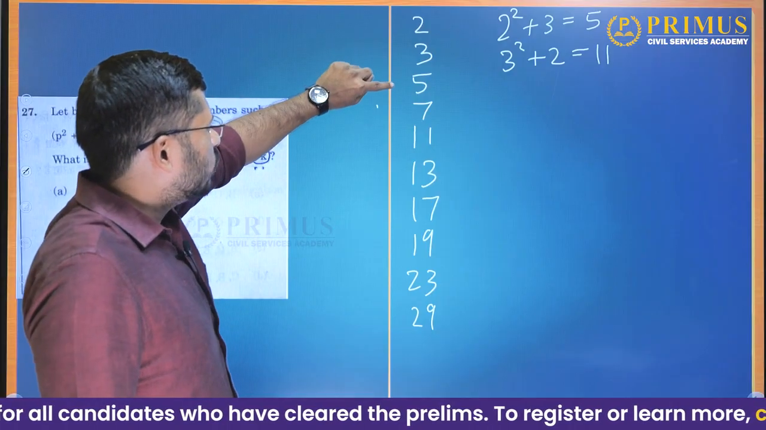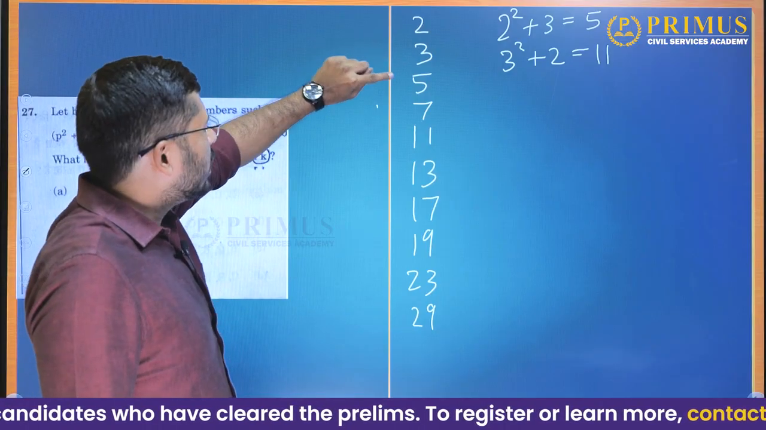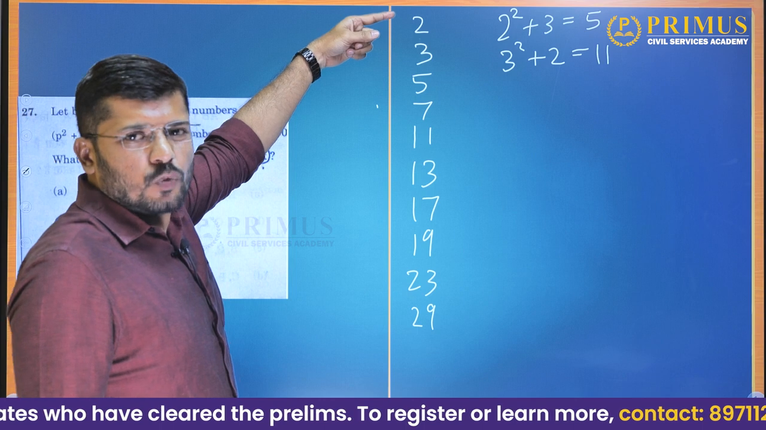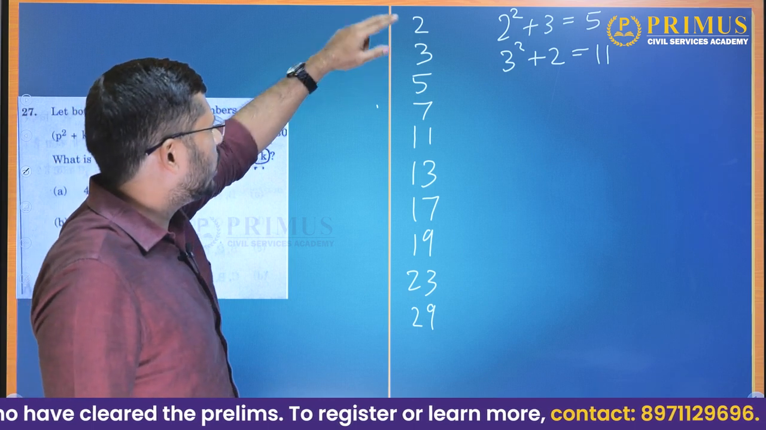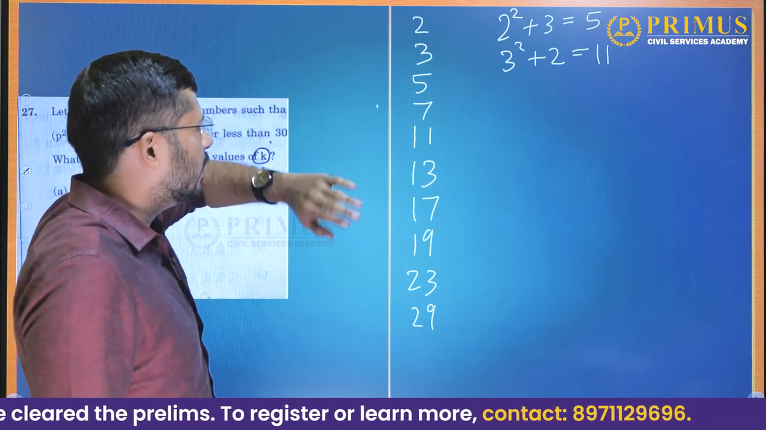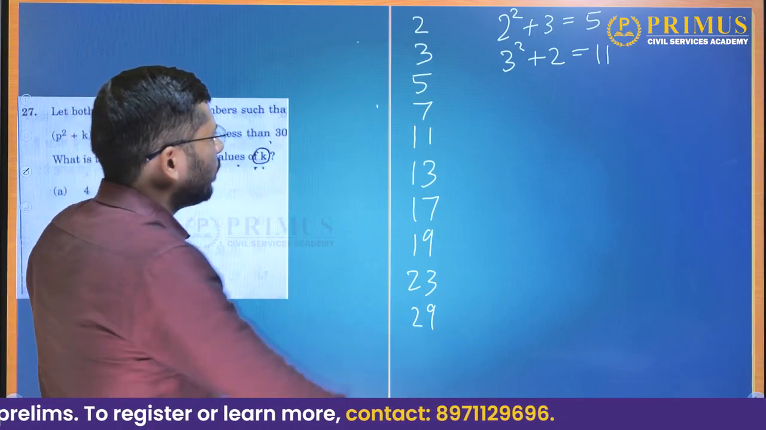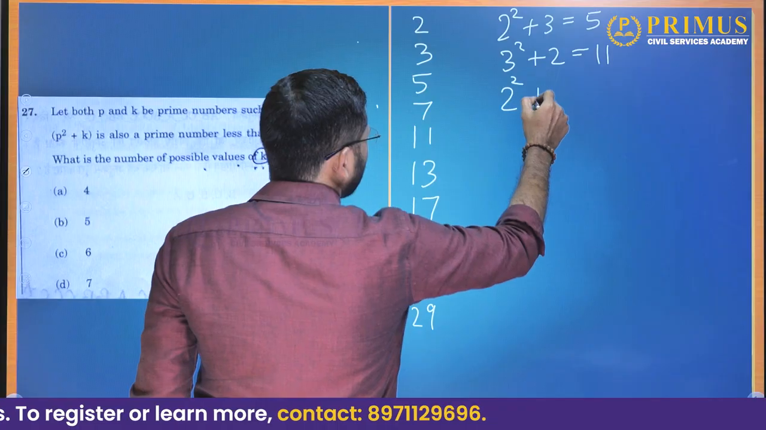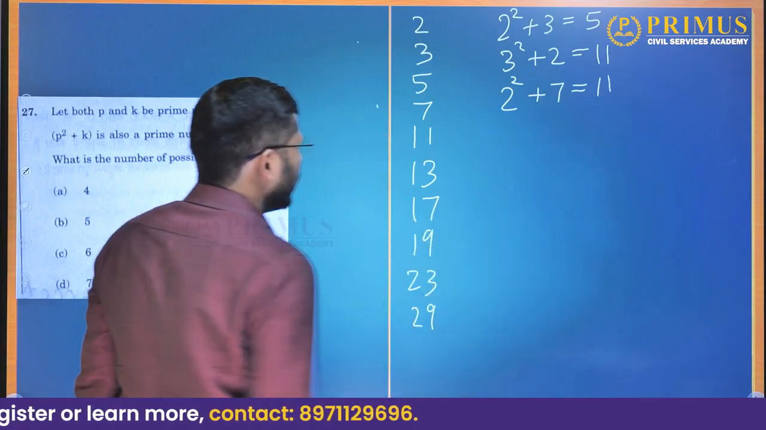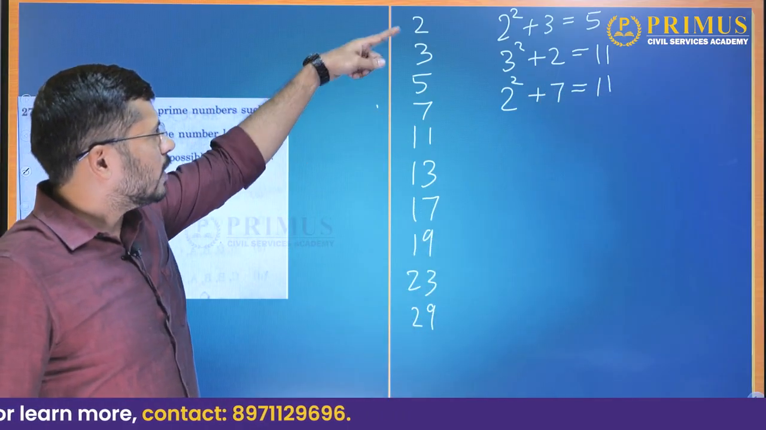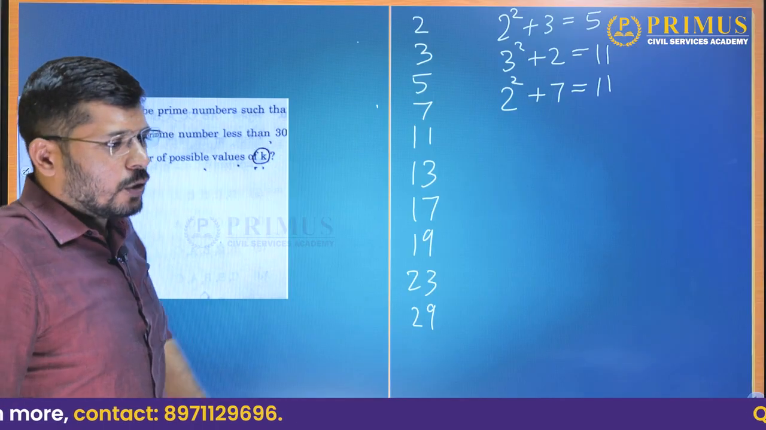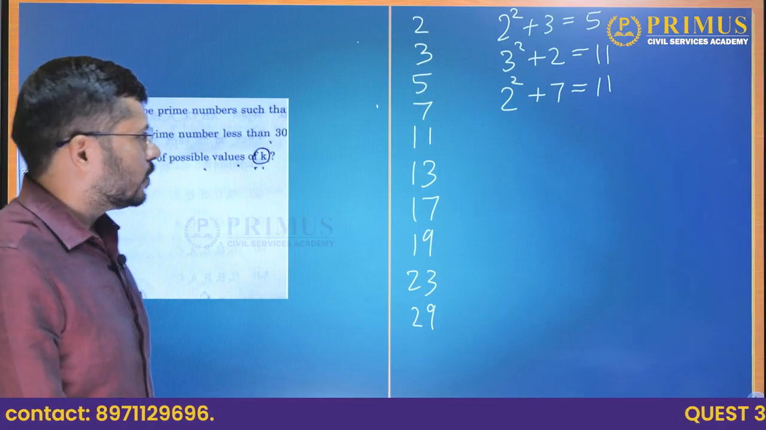So, what is 2 square plus 5? It is 9. 9 is not a prime number. What is 5 square plus 2? 5 square plus 2 will give us 27. That is not a prime number. What is 2 square plus 7? 2 square plus 7 will give us 11. Okay. Then what is 7 square plus 2? This is 51, which is more than our required limit.